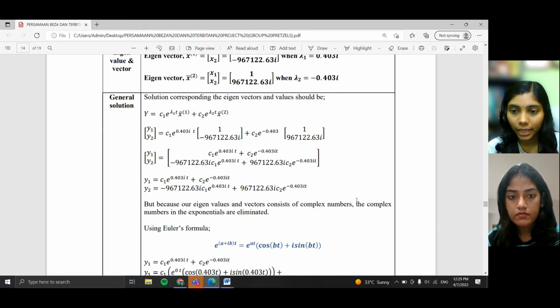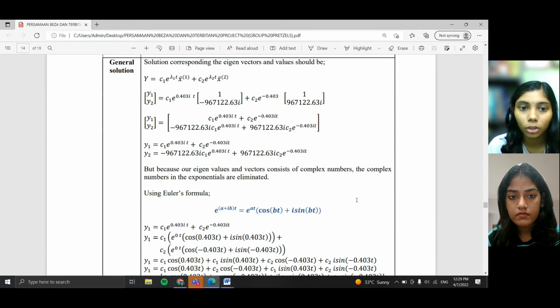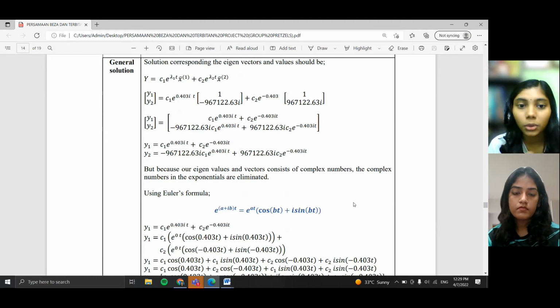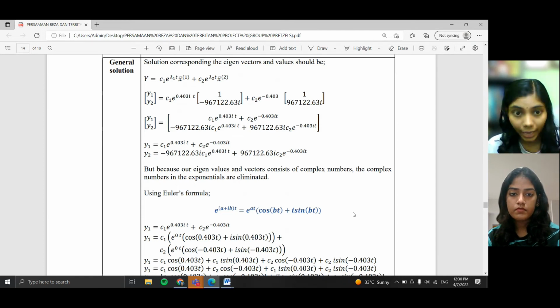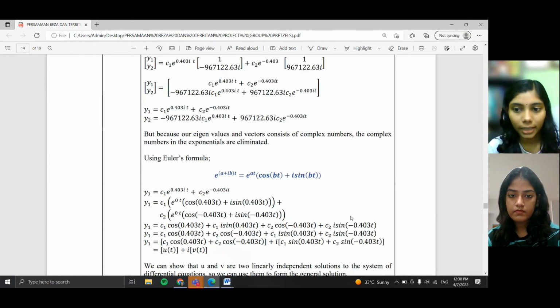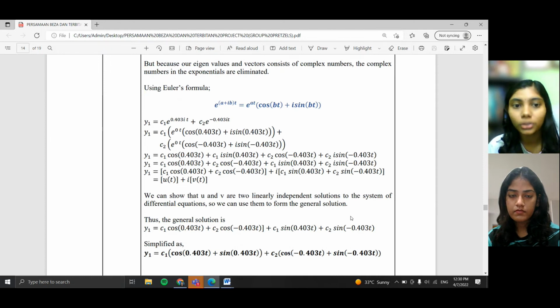If you write this equation, then in the end we will have y1 equals c1 e to the power of 0.403it plus c2 e to the power of negative 0.403it. And for y2 we'll have it in a similar way, but the constant will be changed into negative 967,122.63i. We now have two equations, known as the general solution, but they contain complex eigenvalues. In order to eliminate the complex exponential, we will have to use Euler's formula.